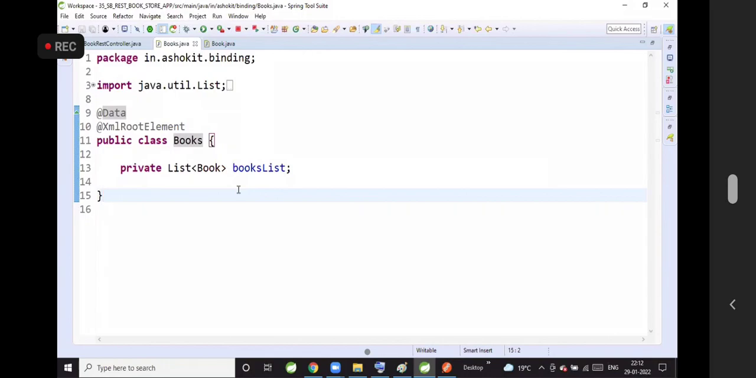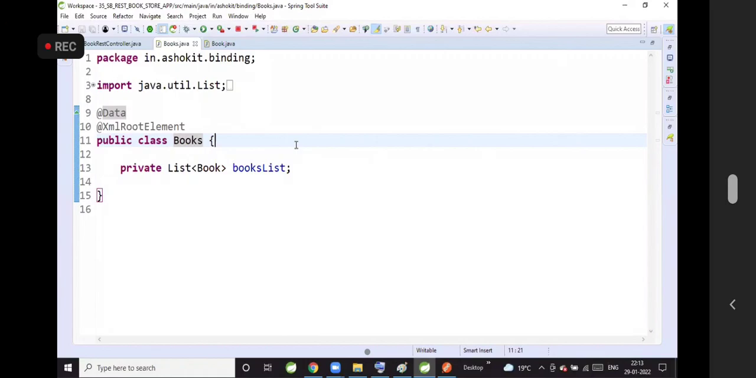I mean, Sir, this class is converting. You are writing an XML root element annotation for XML conversion. What next? Why are we not mentioning anything for JSON? How is it automatically converting? I got it. Spring Boot internally supports JSON.